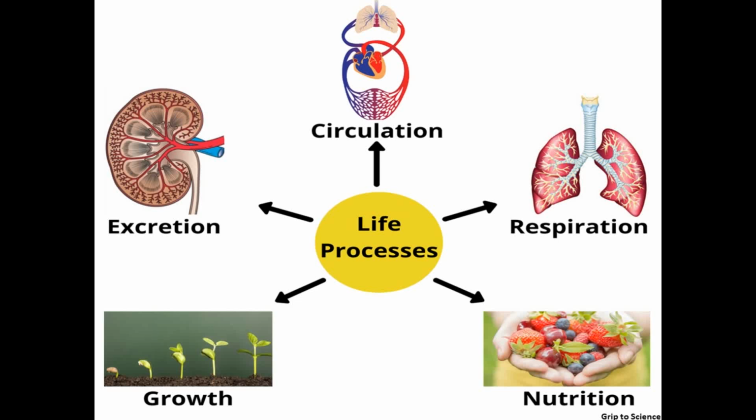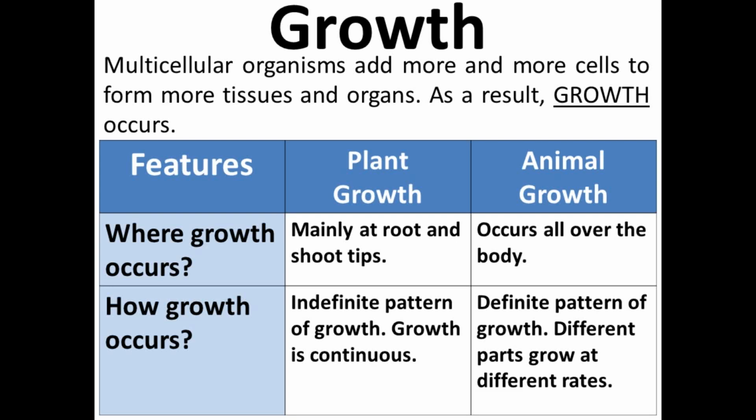There are various life processes like growth, excretion, circulation, respiration, and nutrition. Now we will discuss them one by one. As we all know, all living organisms show growth and development, whether they are plants or animals. All the multicellular organisms add more and more cells to form tissues and organs. As a result, growth occurs in them.